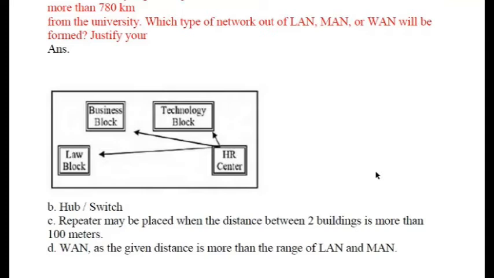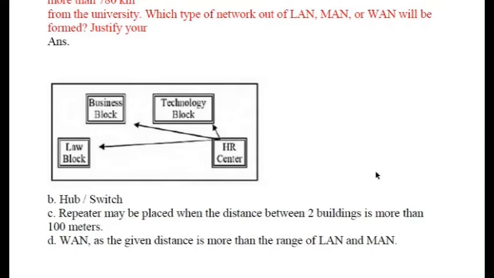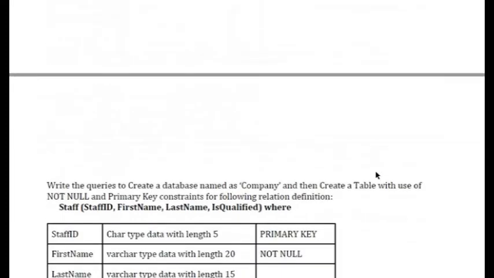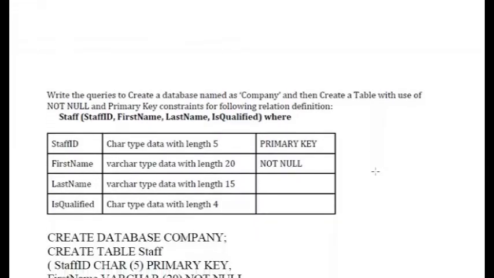Suggest the placement of a repeater in the network with justification. Now, they have asked you what the placement of the repeater is, with justification. A repeater may be placed where the distance between two buildings is more than 100 meters. So wherever the distance is more than 100 meters, we can provide the placement of a repeater.